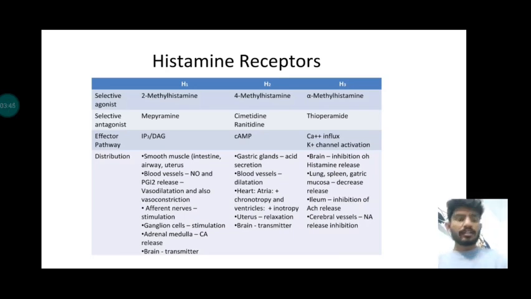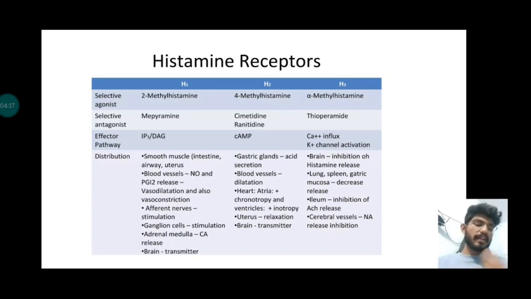So moving on, we'll learn about some H1 and H2 receptors. H1 receptor is a Gq receptor which always leads to contraction. So contraction of what? Smooth muscles, intestinal muscles, uterine muscles. This is the action of H1 receptor. You can always see a vasoconstriction occurs, smooth muscles are contracted, even blood vessels and etc.